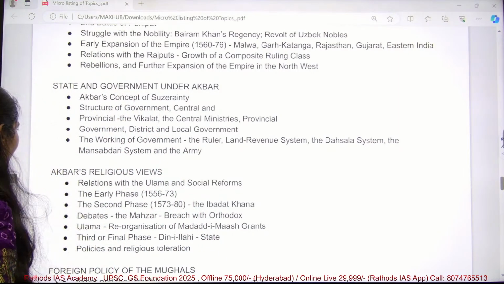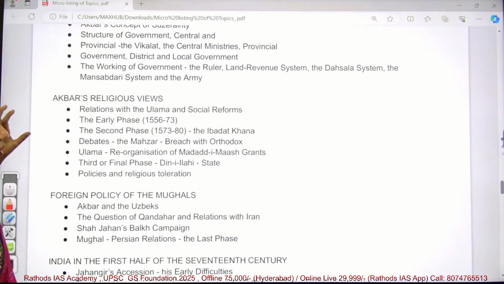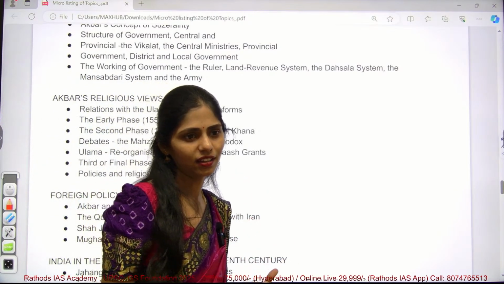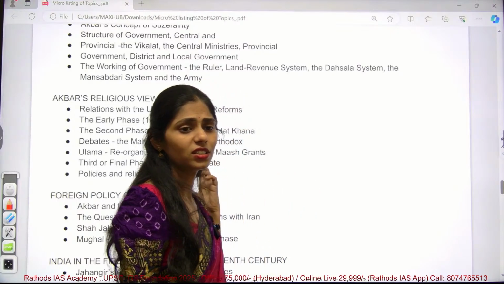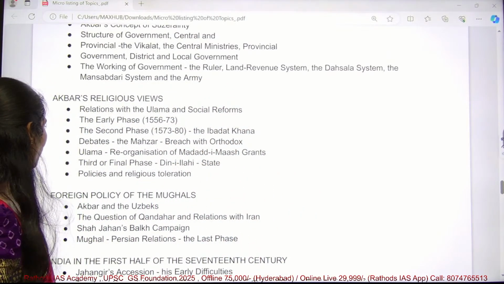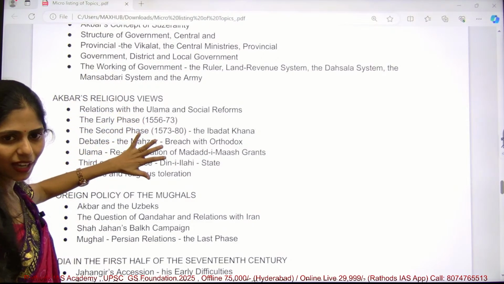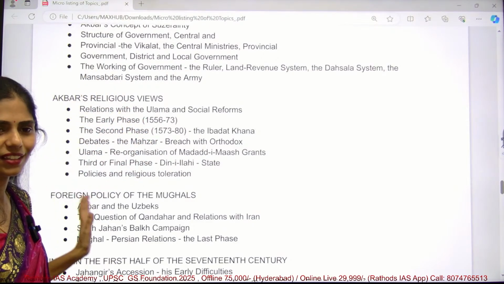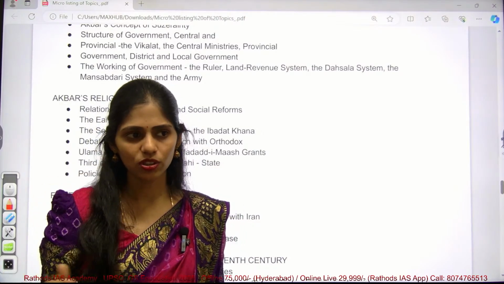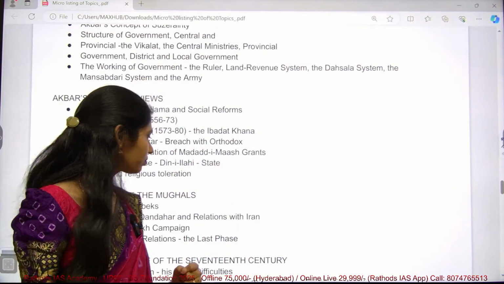Next, you have to know what changes he made. For example, he came up with the Ibadat Khana, and he abolished the pilgrimage tax, that is the jizya tax. What Akbar mainly did was sometimes reimposed by other rulers. You have to know which of them were reimposed and which were continued.